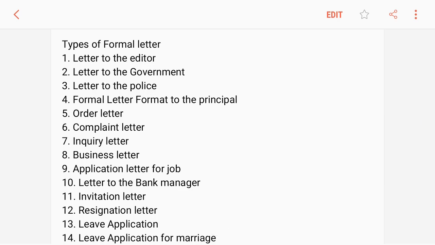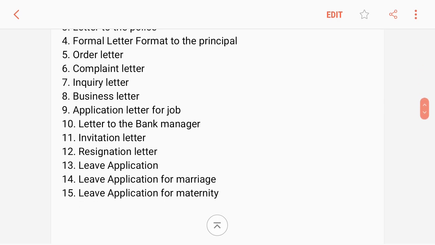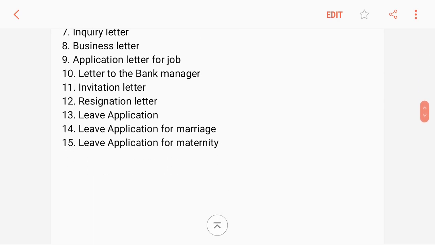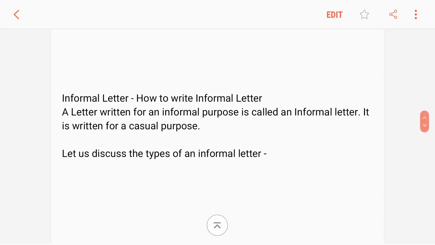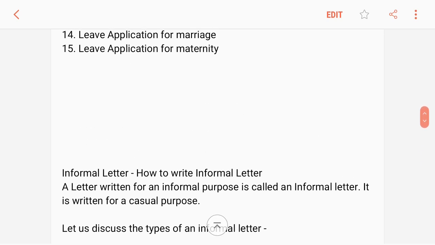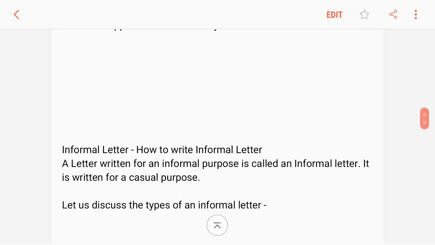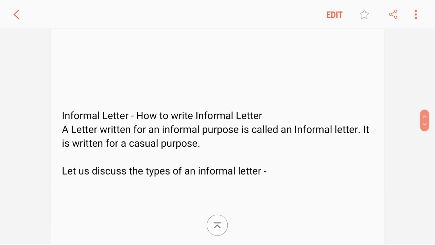Now let us see the types of formal letter. Letter to the editor, letter to the government, letter to the police, formal letter to the principal, order letter, complaint letter, inquiry letter, business letter, application letter for job, letter to the bank manager, invitation letter, resignation letter, leave application for marriage, leave application for maternity. So these are the types of formal letters you can write.